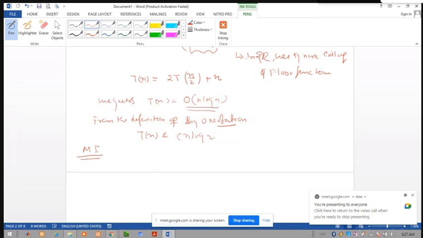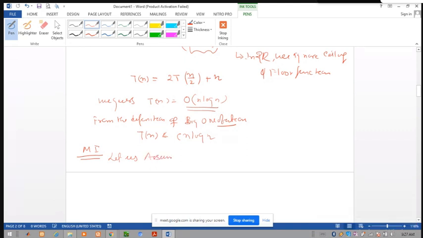So let us assume that this is true for a smaller value of n. So we take a smaller m, m less than n, and m equal to n/2. Let us assume that this is true for any smaller value of n.